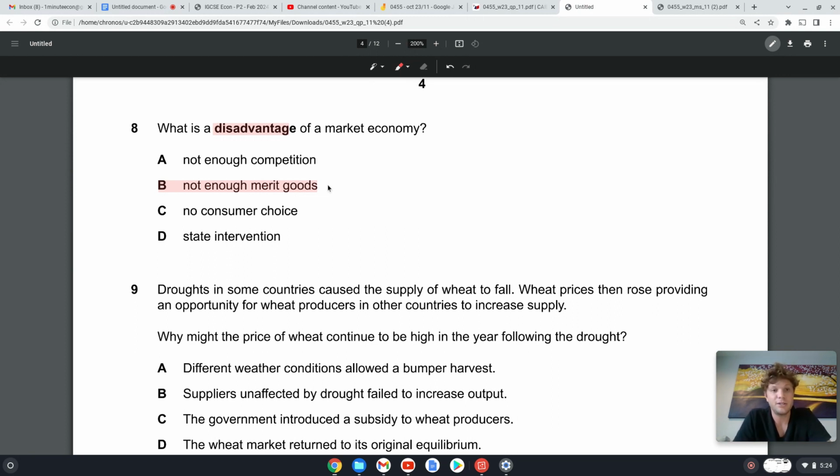So in a market economy, people generally don't have perfect information. They don't know the benefit of some goods in terms of how good they are for your health and society at large. So we call that information failure, and that's one of the roles of the government. And the argument for a mixed economy is that the government can give information on merit goods, and that increases the demand of merit goods. But without that information, in a market economy there's a low demand for merit goods, and so there's a low supply of merit goods. So there's not enough merit goods in a market economy, and there's too many demerit goods.